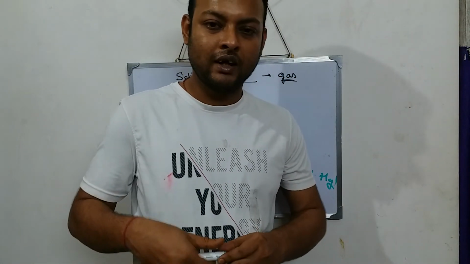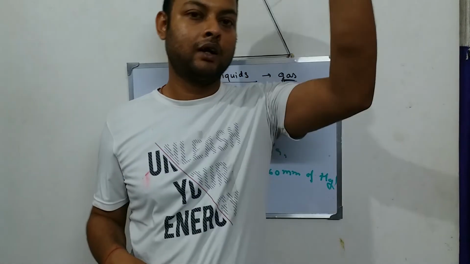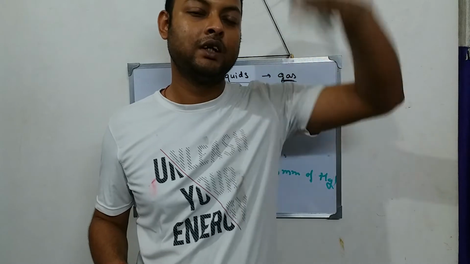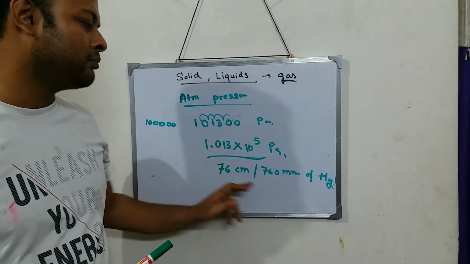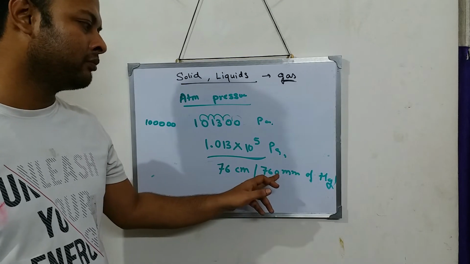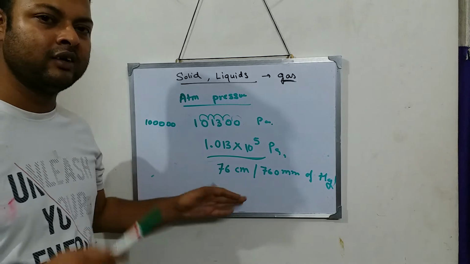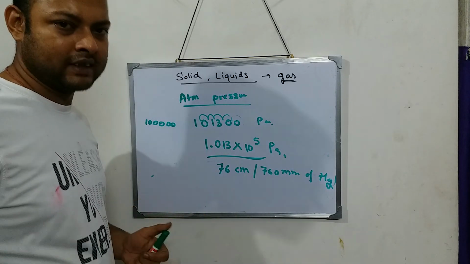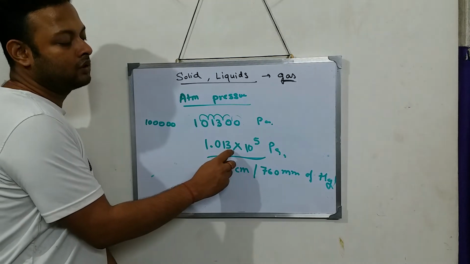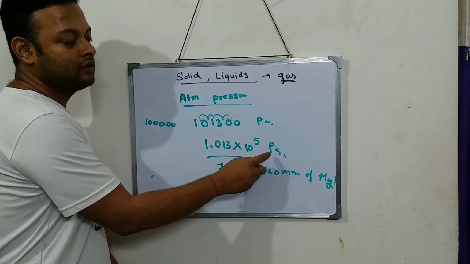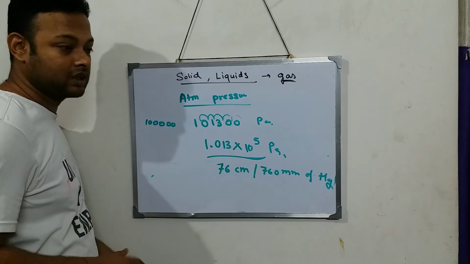Atmospheric pressure acts on a U-shaped tube, the mercury rises, and it rises 76 centimeter. These things are in class 9, but right now just remember this value. How this value came, or how this whole line is written, you need not know in class 8. As of now, just know this value, 1.013 into 10 to the power 5 pascal. That is the exact value of atmospheric pressure, and this is the approximate value.